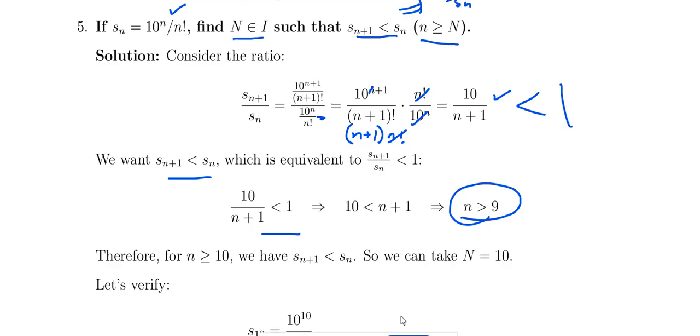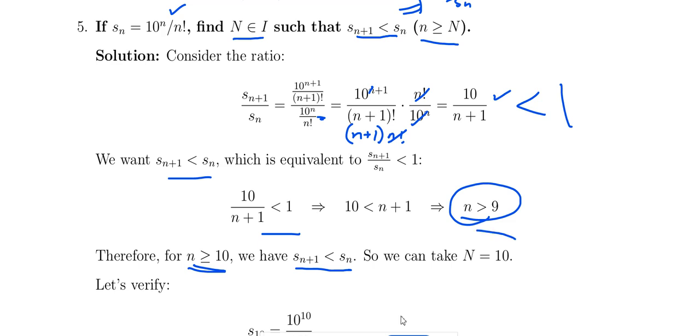Okay, so n greater than or equal to 10 is the correct answer, because I will try to find the n for which S(n+1) is less than S(n). So this gives n greater than 9. If I include equality, n greater than or equal to 10. That is a natural number, that is a positive integer. So S(n+1) is less than S(n) for n greater than or equal to 10.